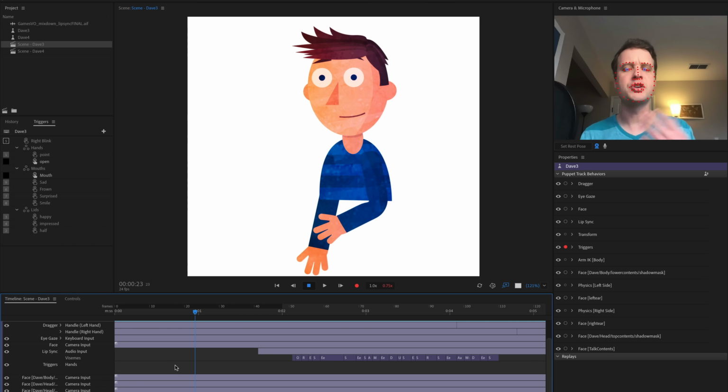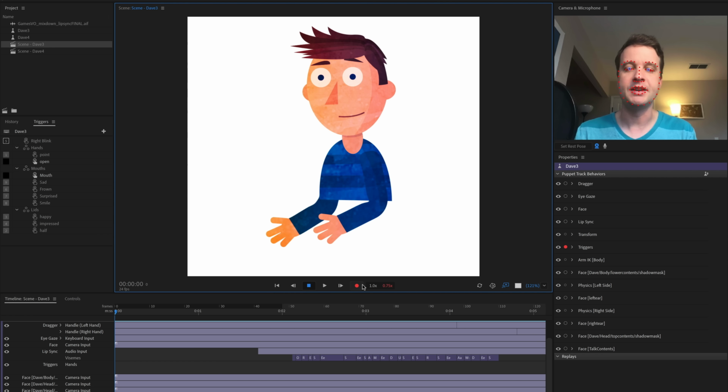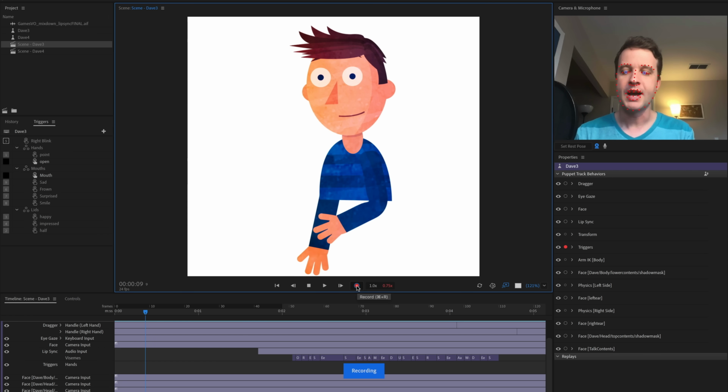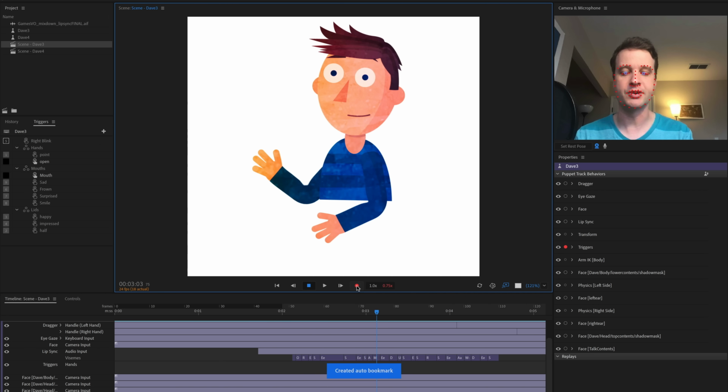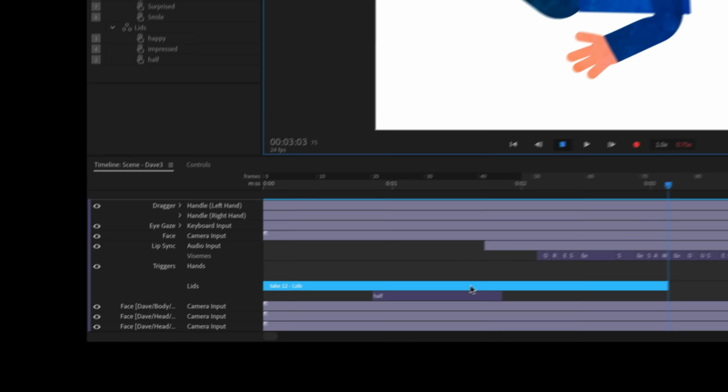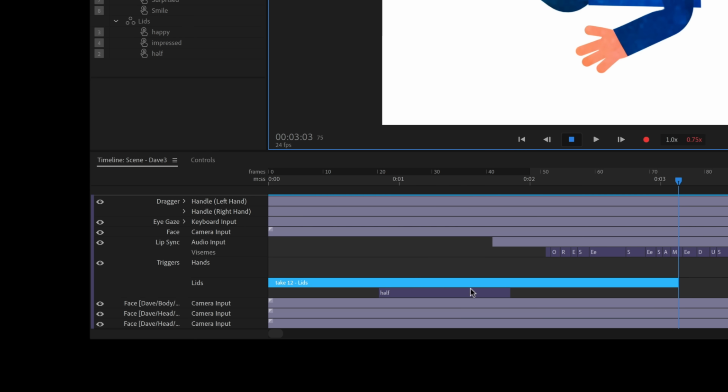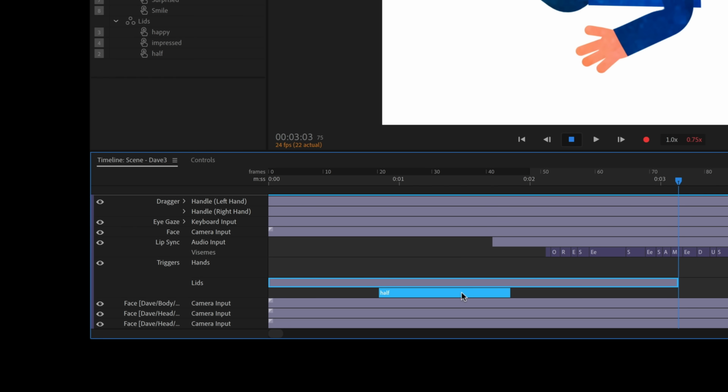But again, I think things are gonna move a little bit faster if I use that right click and edit method. So instead what I'm gonna do is, let's go back to the beginning, I'm gonna hit record for a second, I will let it record, I will press 2 to do a half eyelid trigger, press it again to untrigger it, and stop. And what that's gonna give me is my lids take and then this one part where half is showing up, right?